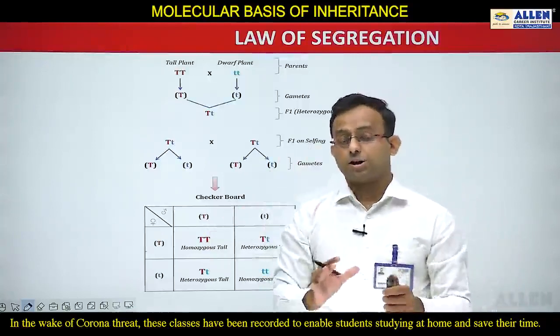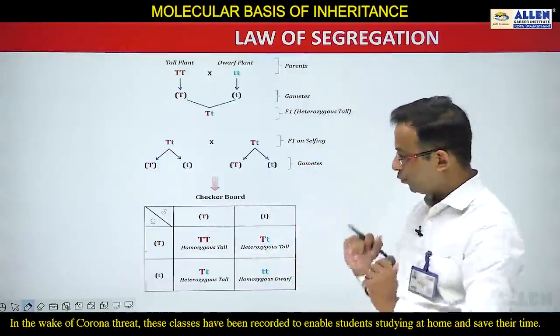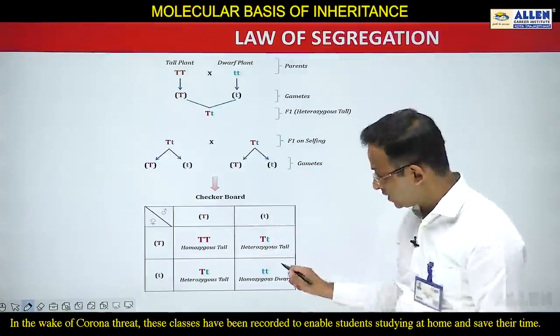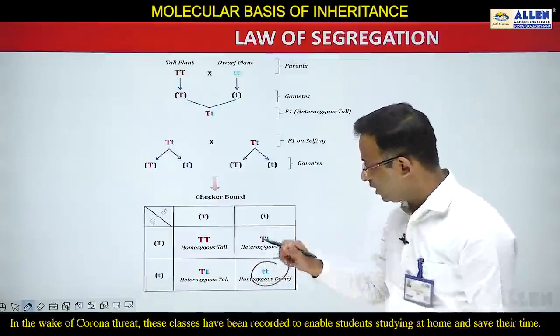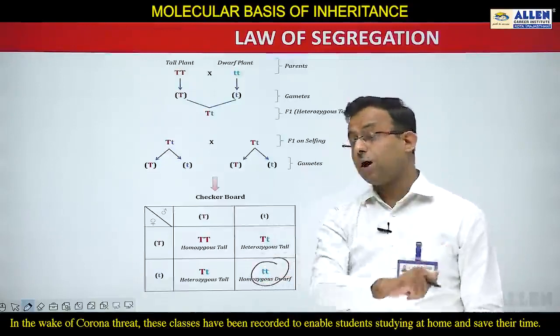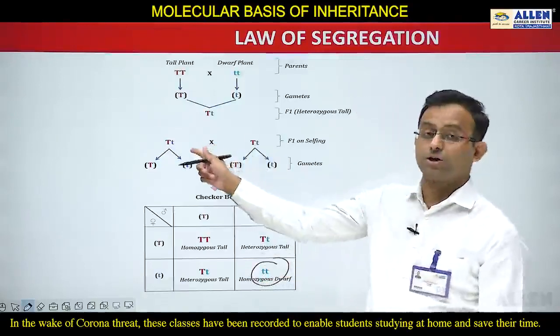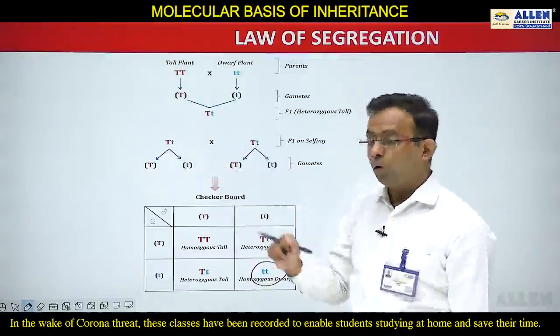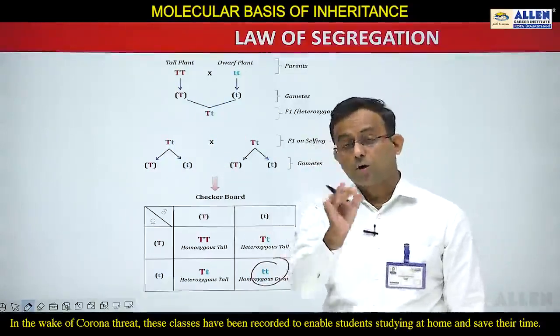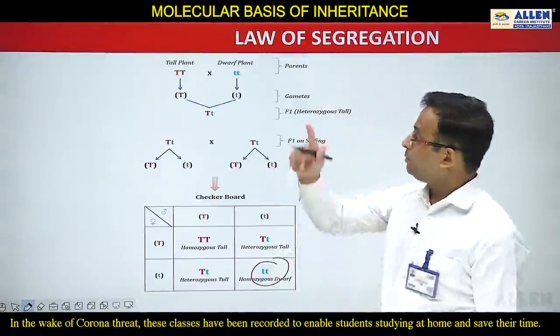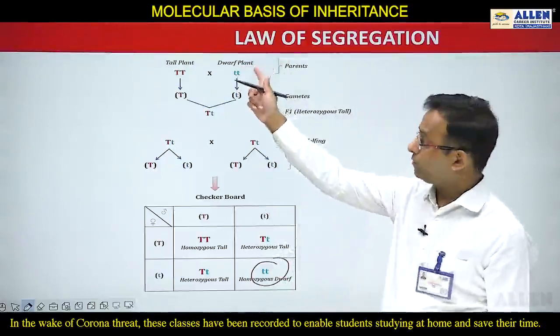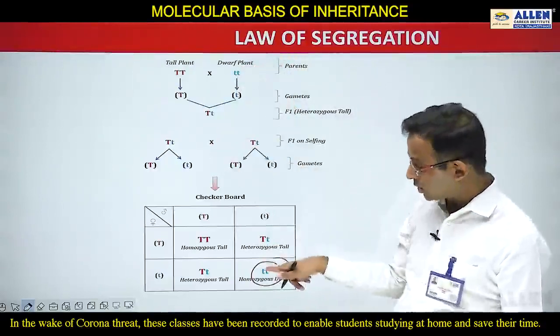Now what is segregation? If you see the F2 generation, a dwarf plant is observed in the F2 generation, but this dwarf plant is not observed in the F1 generation. In F1 only tall plants are there, but dwarf plants are observed in F2. In the parental plants, dwarf is there. Dwarf is not present in F1, but again it is present in F2.